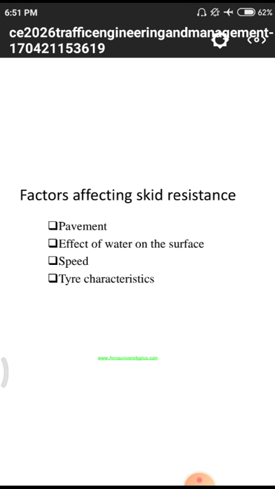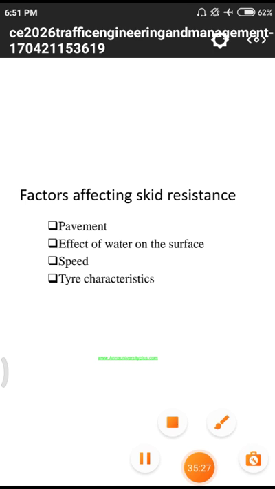Next one we are having is the effect of water on the surface. In the previous case I have explained some examples. That means if water is available, automatically there is no friction. Why? Because the total force will be absorbed by the water molecules. Due to this absorption, there may be a layer on the road surface. Due to this layer, there may be less friction on the roads.